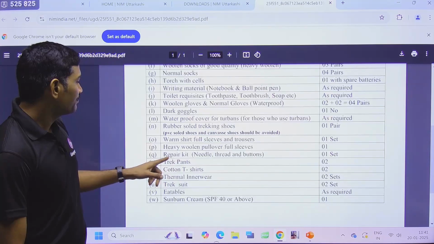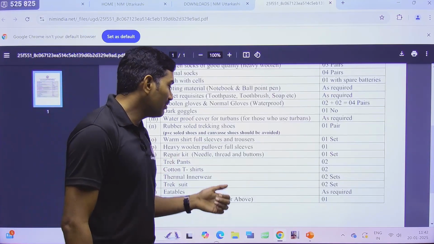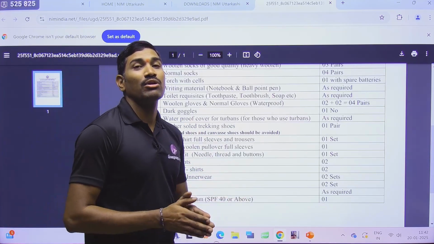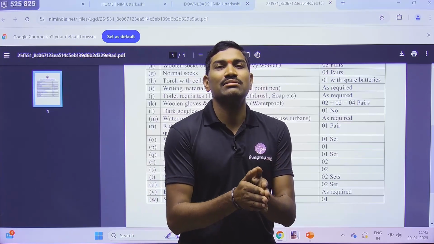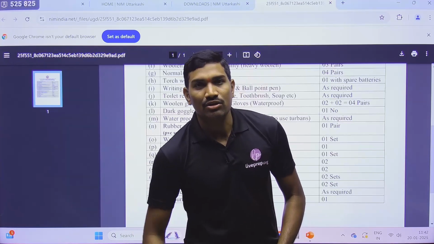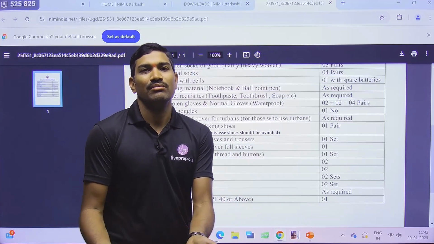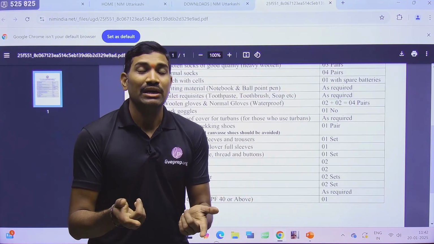Okay, next one, repair kit: needle, thread, buttons, all these things. You may feel, why are these required? No, they are very important. Please remember, when you are going on the mountain, there is more chance that the trousers or the trek pants that you are wearing may get damaged.